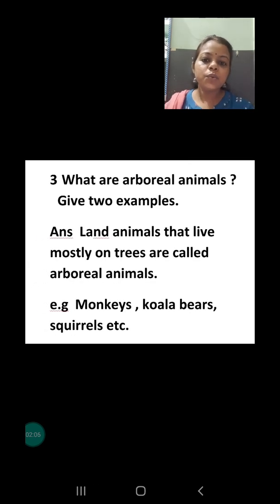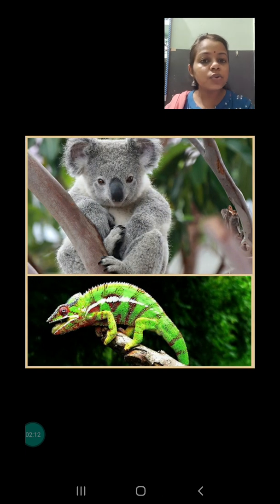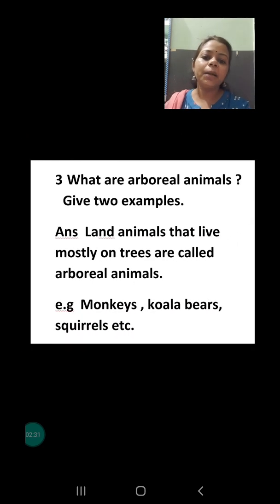Next question is, what are arboreal animals? Give two examples. Arboreal animals are the animals that live mostly on trees. They can live on the land, but mostly they spend their time on the trees, climbing from one branch to another, swinging from one tree to another, and jumping from one place to another on the trees only. So these are the arboreal animals.